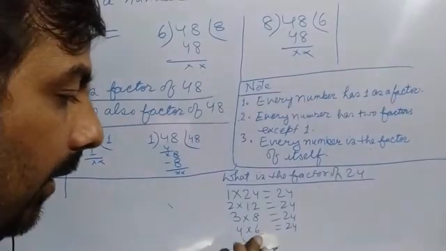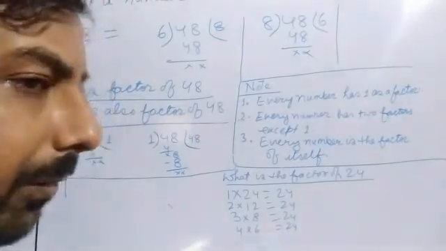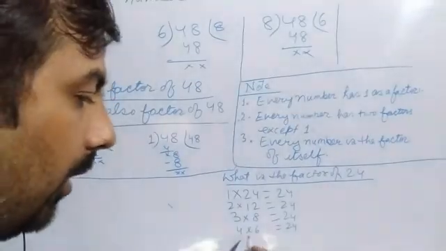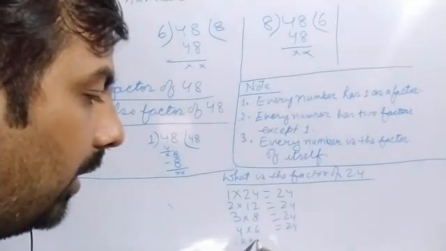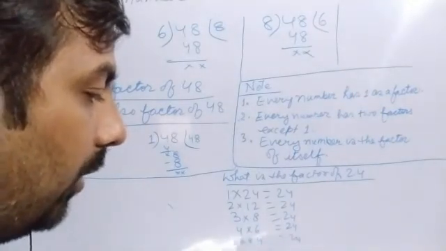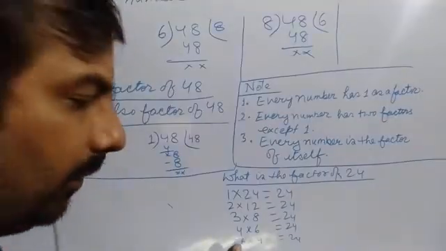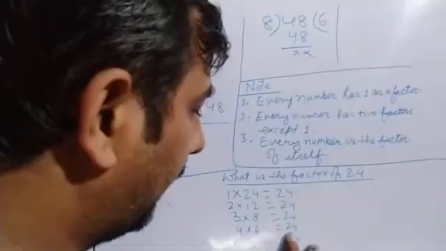So by 5 you cannot get the result 24. By 6, 6 fours are 24. So we are repeating the same thing over here, no need to repeat.